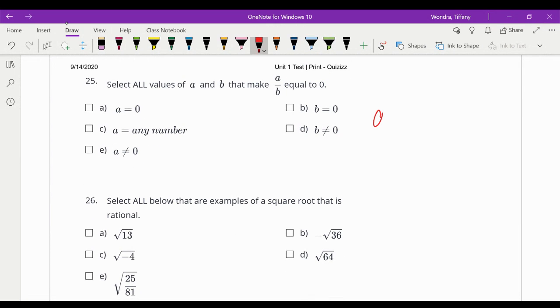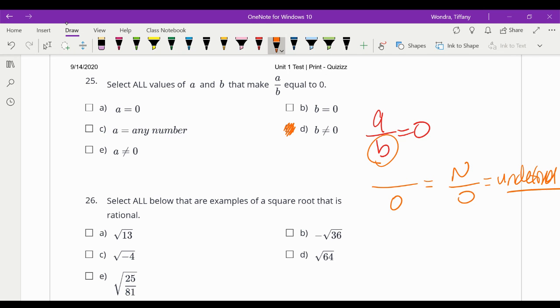Okay, A over B equals 0. What does A have to be? What does B have to be? Well, B definitely cannot be 0. If we have a 0 in a denominator, remember that's undefined. No 0 in a denominator. So B definitely cannot be 0, because if B equaled 0, then we wouldn't have 0.